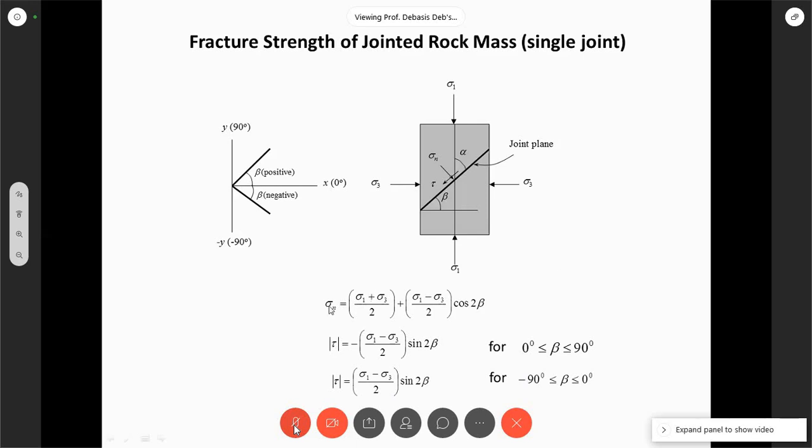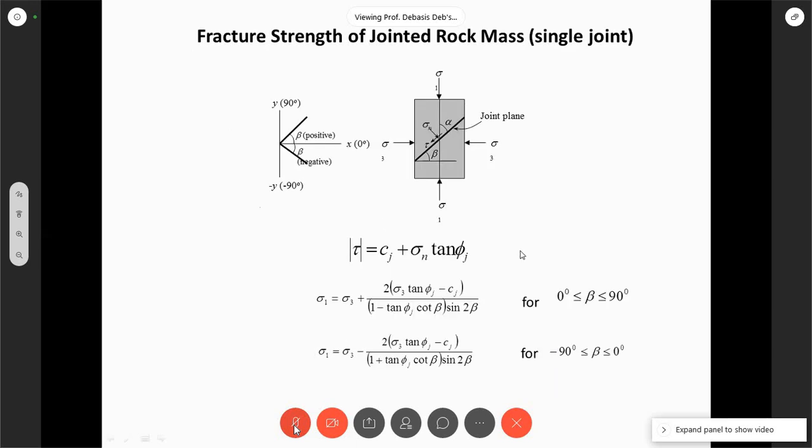So this is my sigma n and tau, and then we are putting them into this formula, and then when you put them into this formula, this one will come: sigma 1 in this form for one case, and sigma 2 for the other, for two different cases. You can derive it.